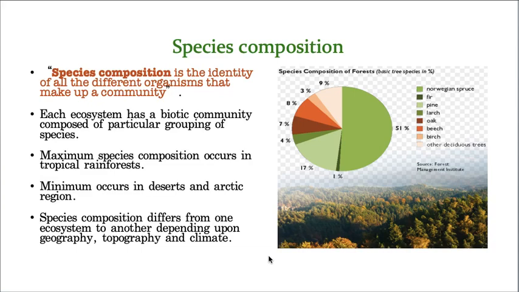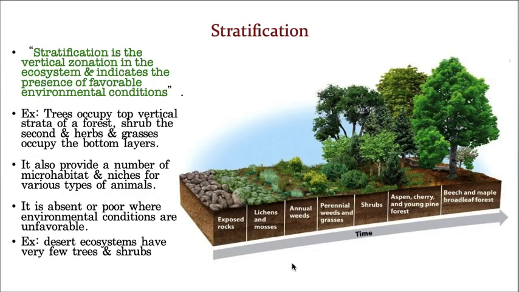Now, let us take the second feature of an ecosystem, that is stratification. Hope you remember, I told I will explain it in a clear way. Now, I brought this example. Stratification means vertical zonation. What is the meaning of vertical zonation? This is an example I have taken of a forest.